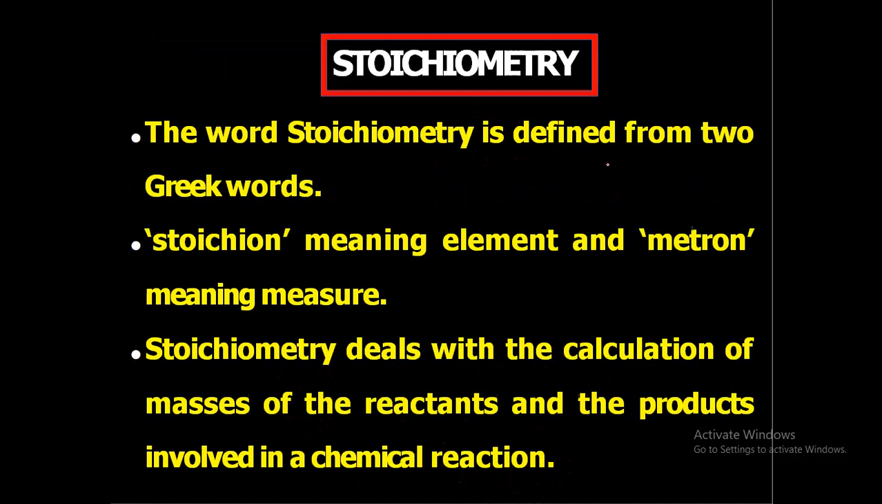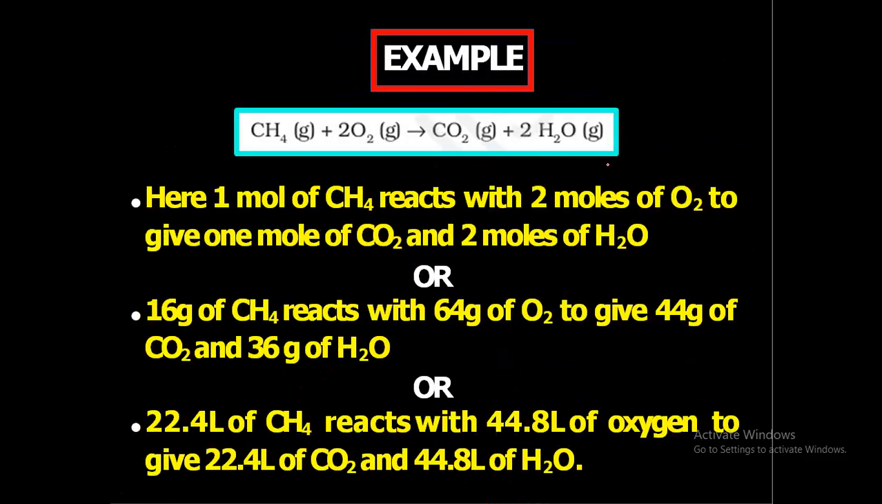Next is stoichiometry. Stoichiometry comes from two Greek words: stoichon means element and metron means measure. So stoichiometry deals with calculation of masses of reactants and products involved in a chemical reaction. An example is methane plus 2 oxygen gives carbon dioxide plus water. Here 1 mole of methane reacts with 2 moles of oxygen to give 1 mole of carbon dioxide and 2 moles of water.